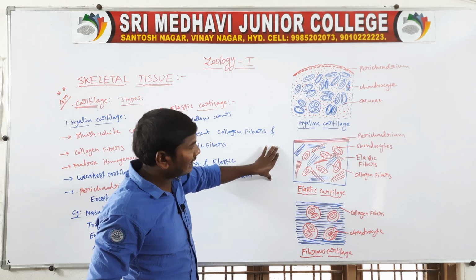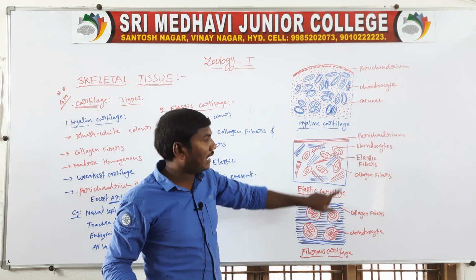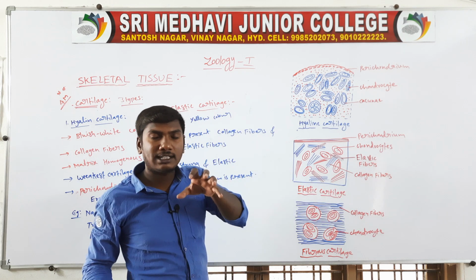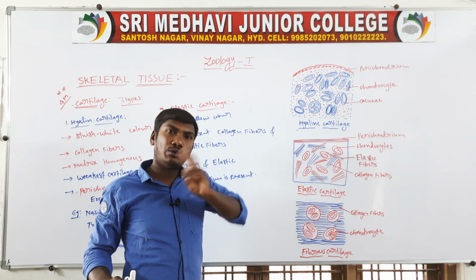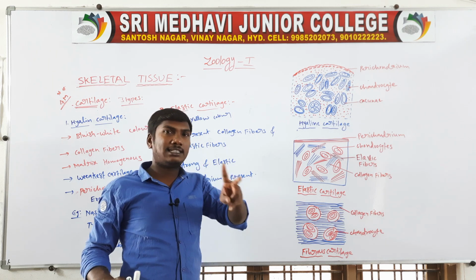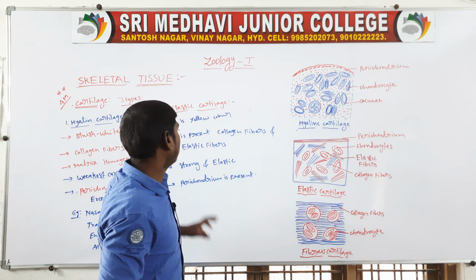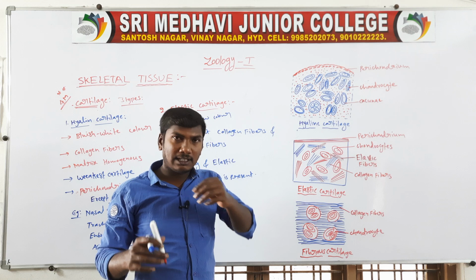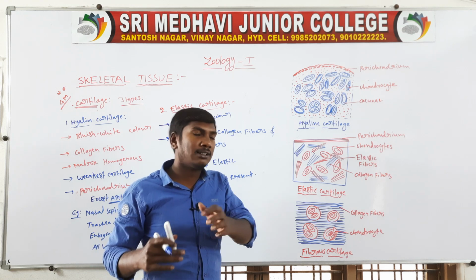Next one, it is presenting on the collagen fibers and elastic fibers. So they are the collagen fibers, and they are the elastic fibers. The elastic cartilage presents two fibers, collagen fibers and elastic fibers. Next one, this is a strong and elastic cartilage.